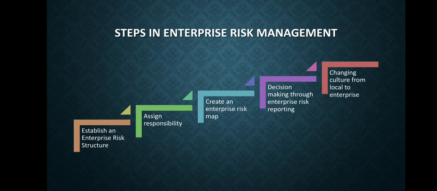Fifth step, changing the culture from local to enterprise. At all levels of organization, changing the emphasis from risk management to managing risk is a challenge. However, across the enterprise, it is particularly difficult. It requires people to look ahead and take action to avert risk to the benefit of the organization. It also requires the organization to encourage and reward this change in emphasis.